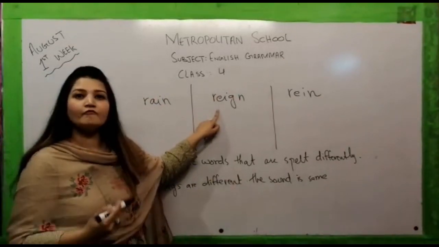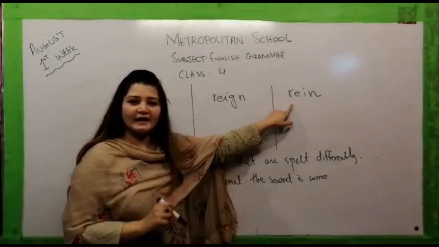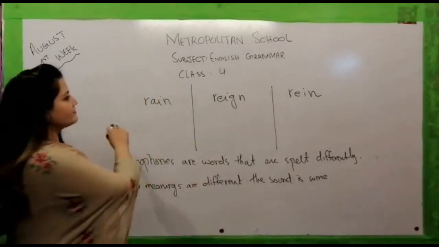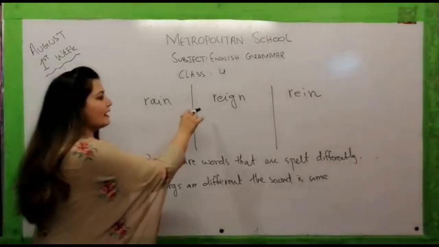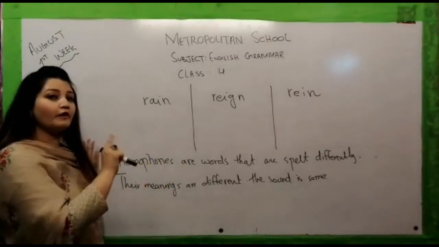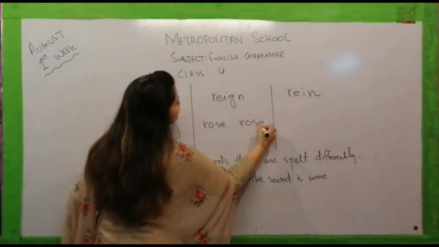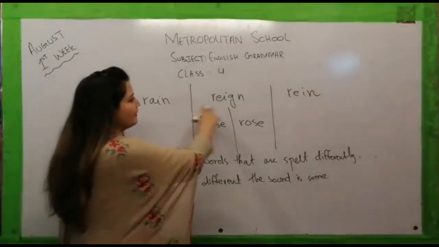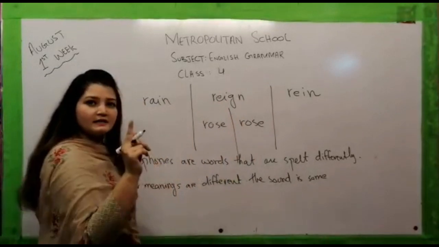Reign, to rule somewhere. And rein, a long narrow strap that is attached to a horse's bit. So now you can see that these three words sound the same, but their spellings are different. But when we studied rose, their spellings were the same. Do you remember that? Rose and rose. So we have some cases in homophones where the spellings are different, the meanings are different, but the sound is the same.